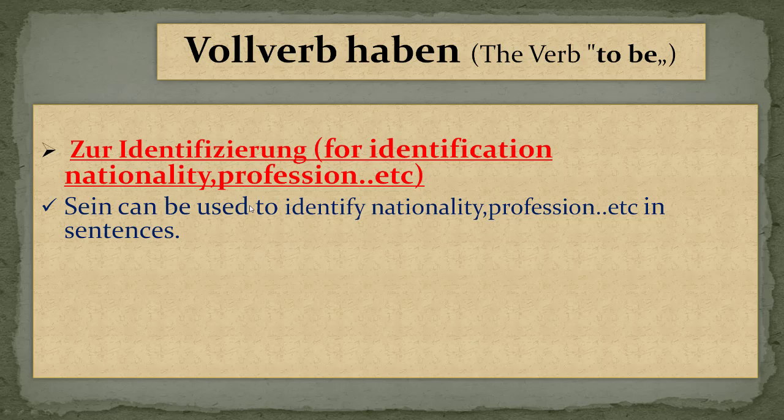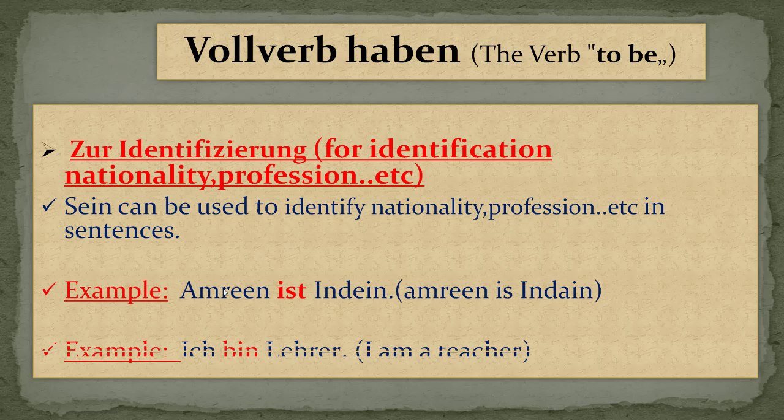Now we'll see sein with respect to nationality, profession, etc. in a given sentence. The first example: Ambreen is Indian. Here is the sein verb, and here we are giving some identification, that Ambreen has Indian nationality. Okay, Ich bin Lehrer. I am a teacher. This is indicating the profession of a person. It may be he or she.